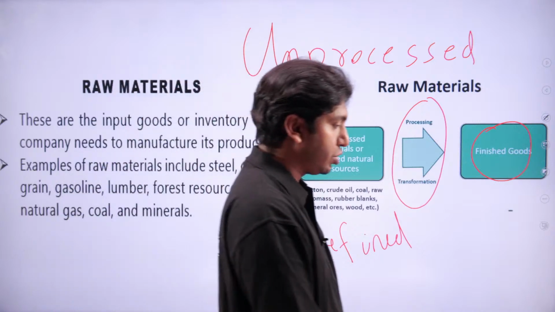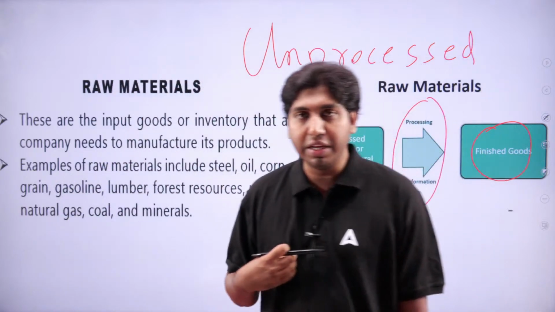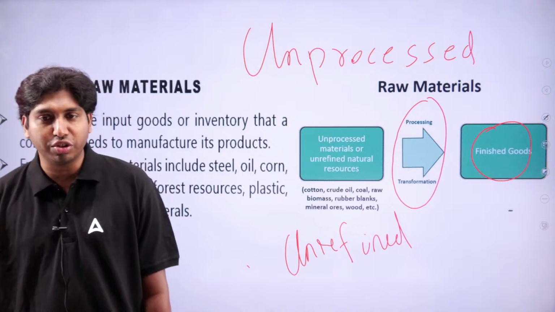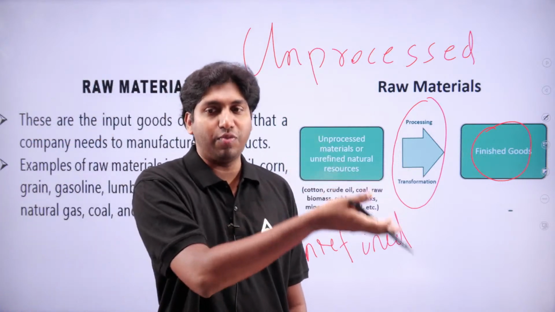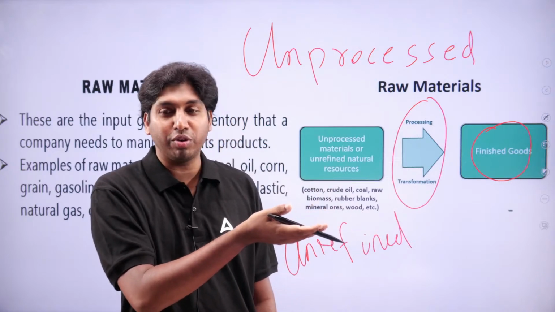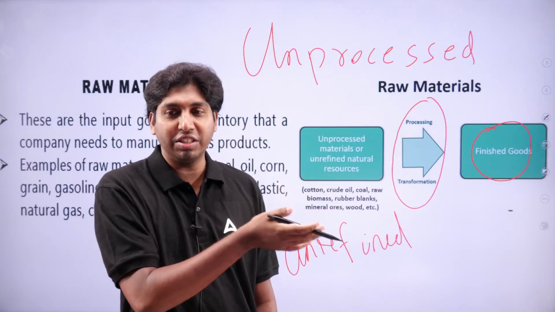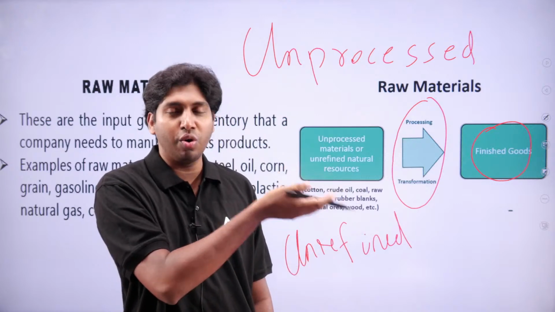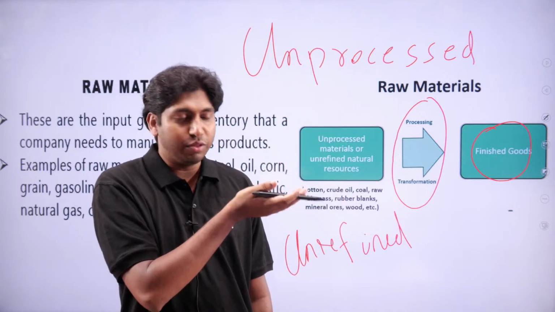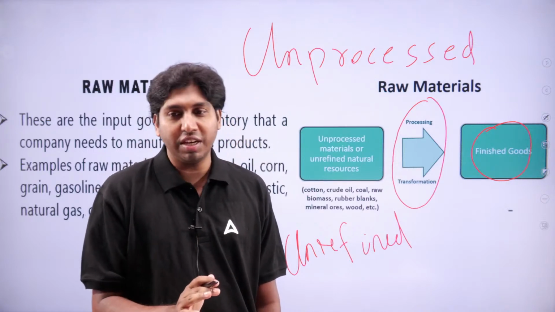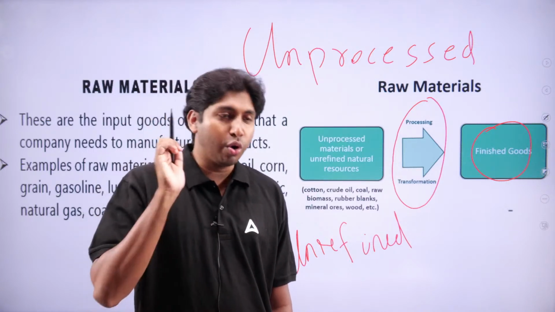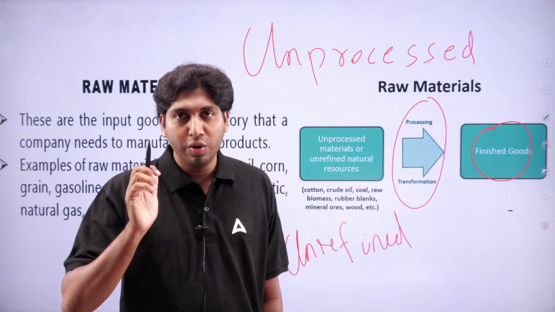These raw materials or unprocessed materials or unrefined natural resources are processed or transformed. They undergo a production process, that is a transformation process. Through this process, they are producing finished goods. So crude oil is an example of a raw material, an example of input.